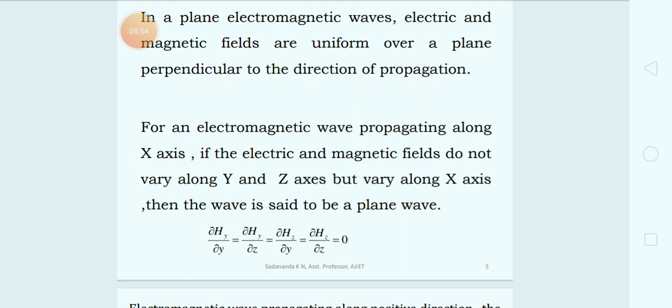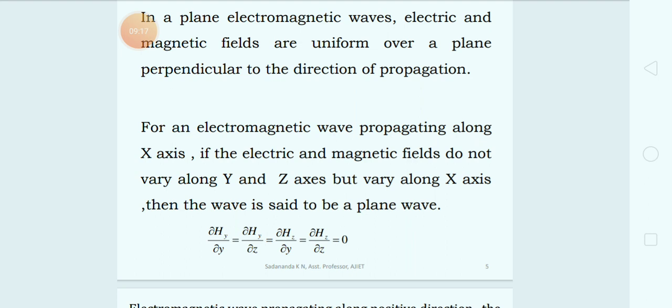Now to write the equations for plane electromagnetic waves in vacuum, that is for vector E and vector B, let us consider a plane electromagnetic wave of wavelength lambda, which is propagating in a vacuum along the positive x direction.